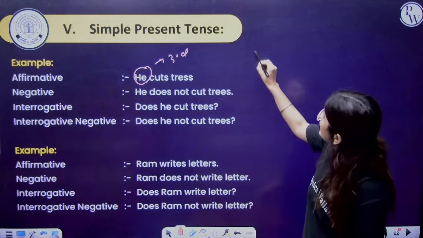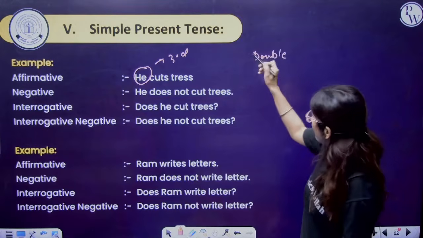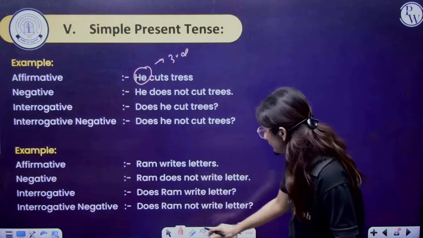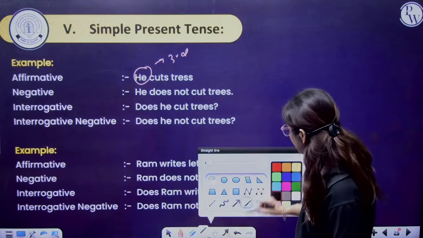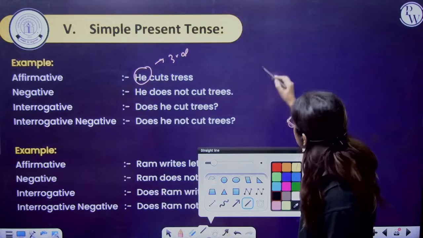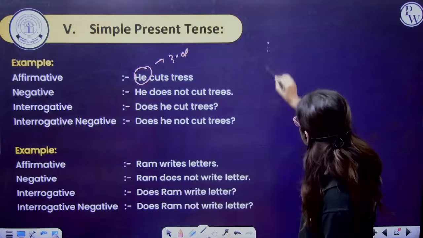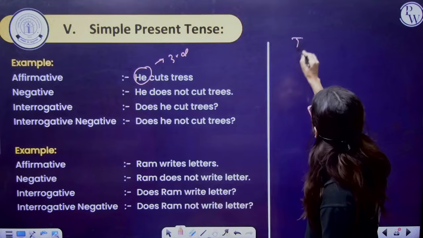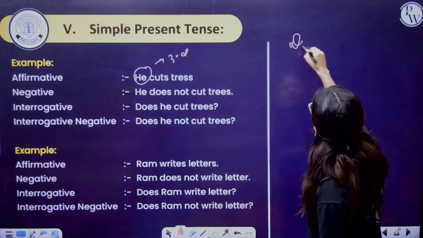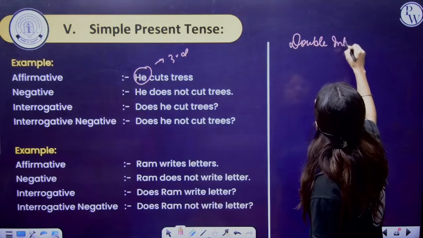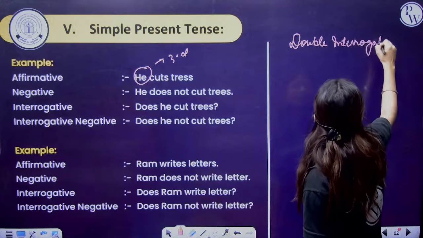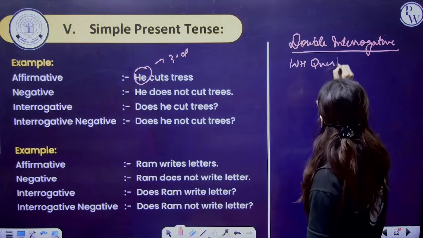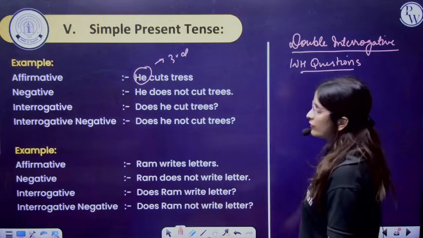Now for the double interrogative, we have to consider the WH word. In some books it is also written as WH questions. Fine. So don't be confused with the WH question.